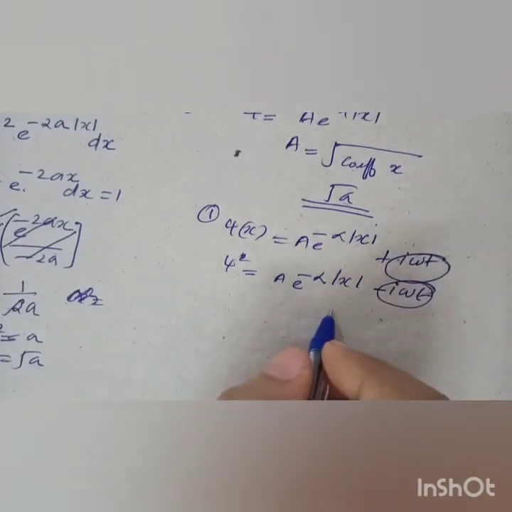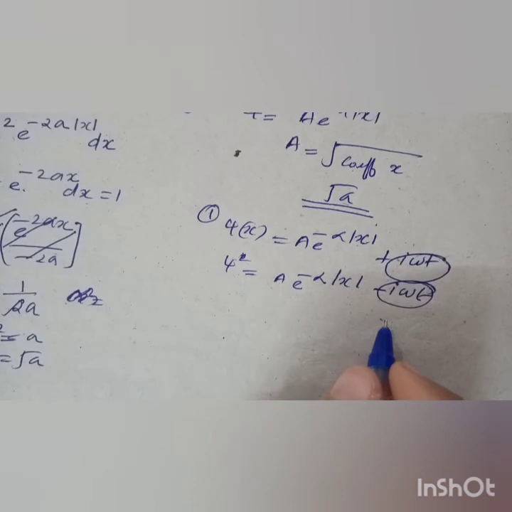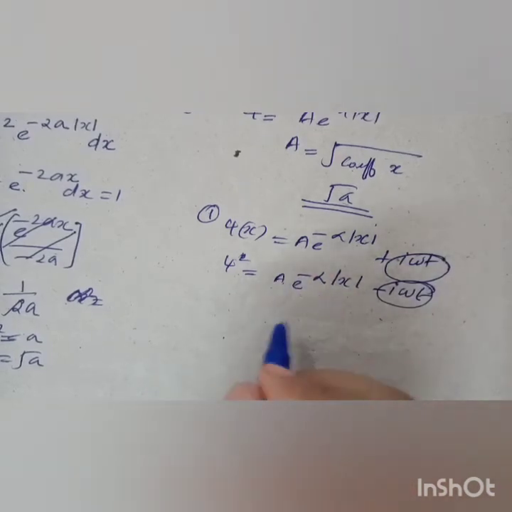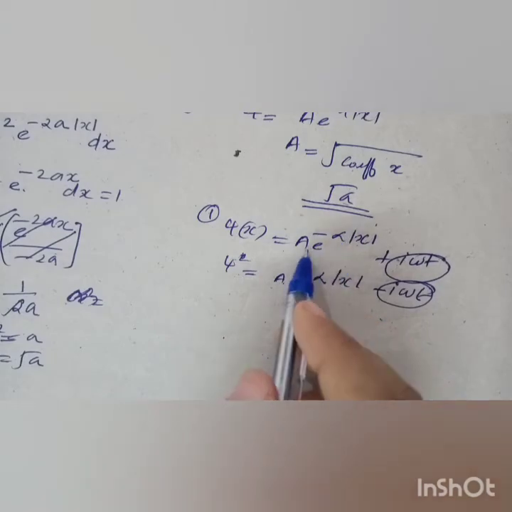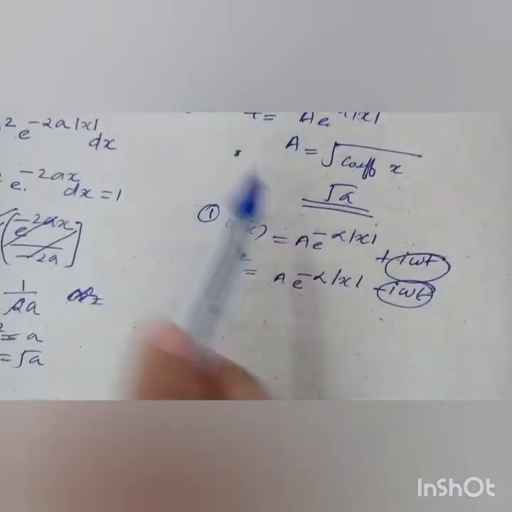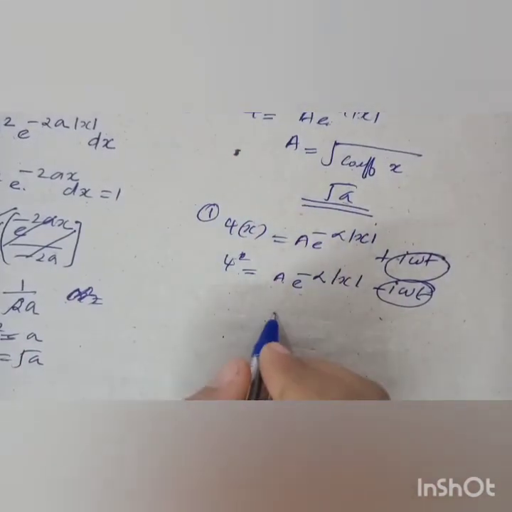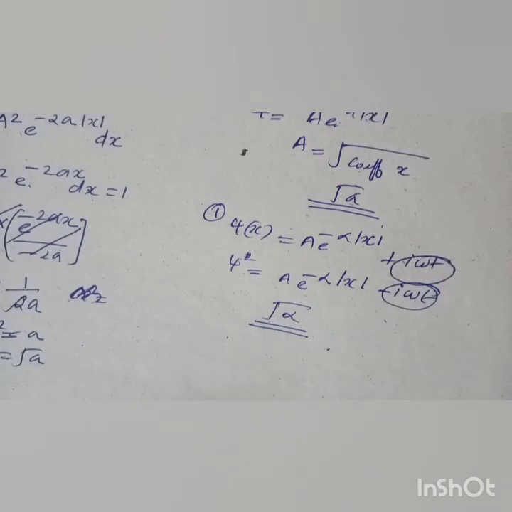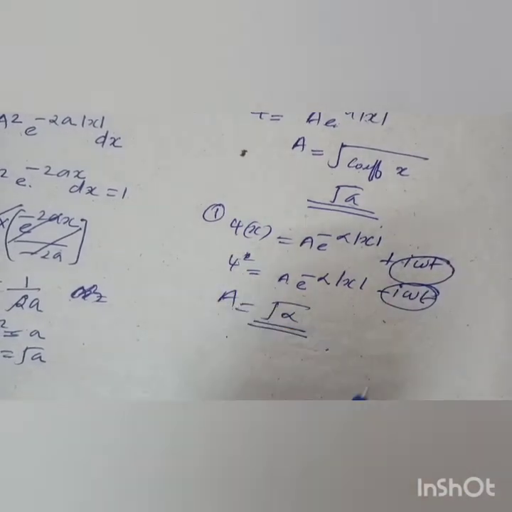So if the term contains an imaginary part, you have to neglect that term. You know that this is of the form A e^(−a|x|), so it is the square root of the coefficient of |x|, that is √α. That's the answer for the normalization constant A.